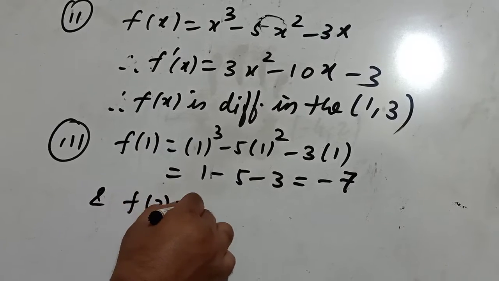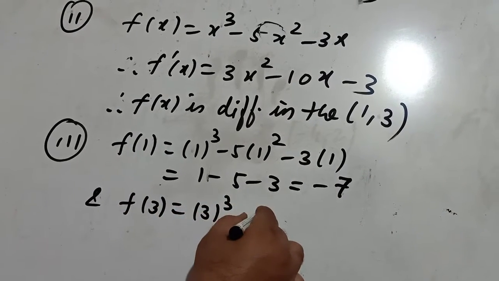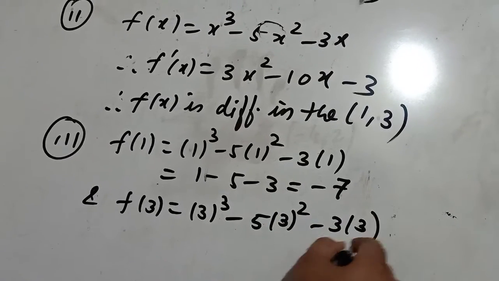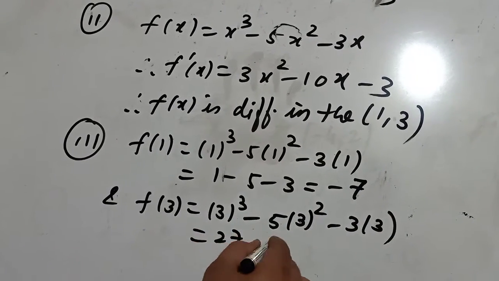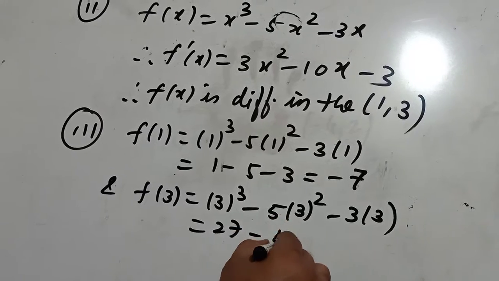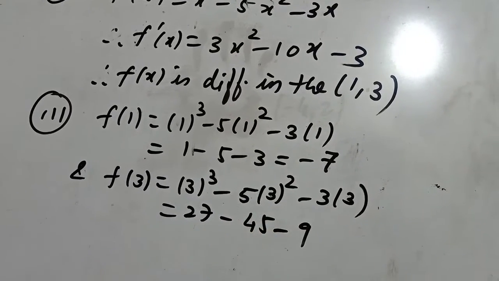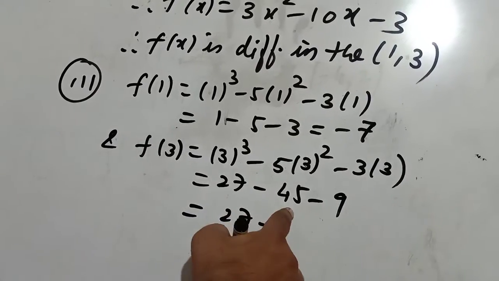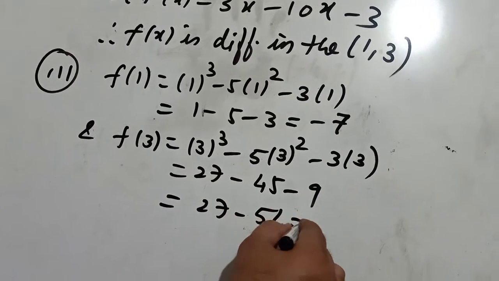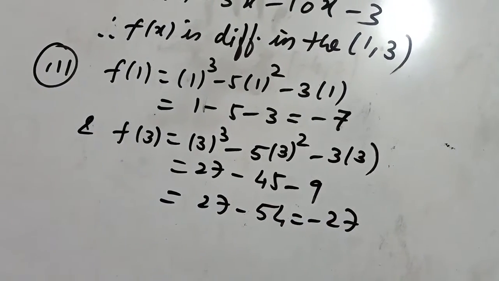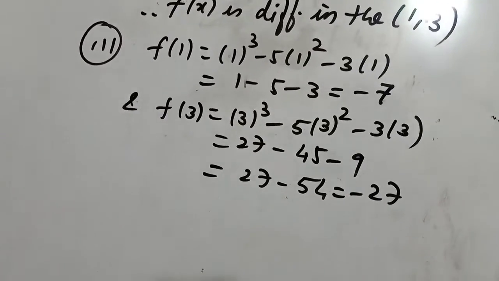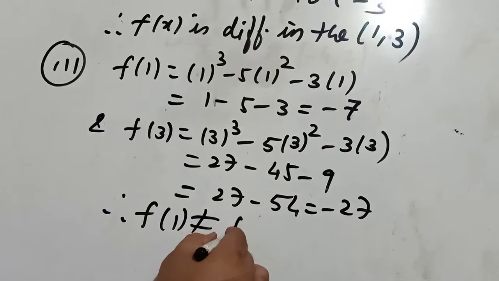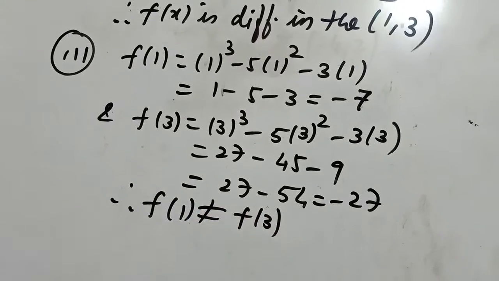And f(3) is 3 cube minus 5 into 3 square minus 3 into 3. 27 minus 45 minus 9, so this is 27 minus 54. This is minus 27. Now f(1) is not equal to f(3). This should not be equal.